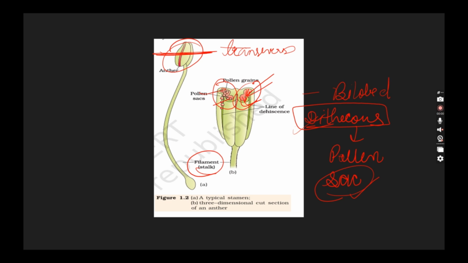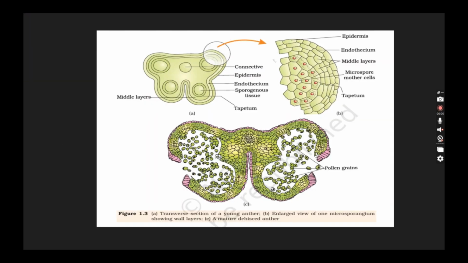Total there are four theca we can say, but we are going to say it as microsporangia. Now these microsporangia will be located in the corners of each lobe. Yes, this diagram is cool.